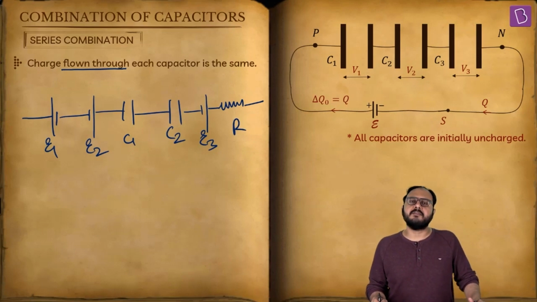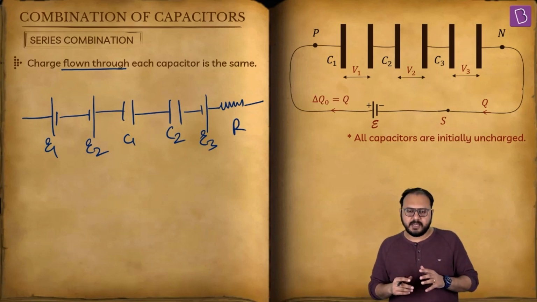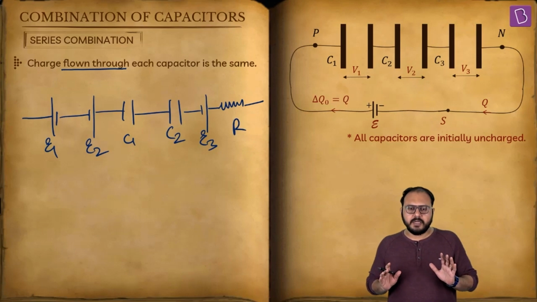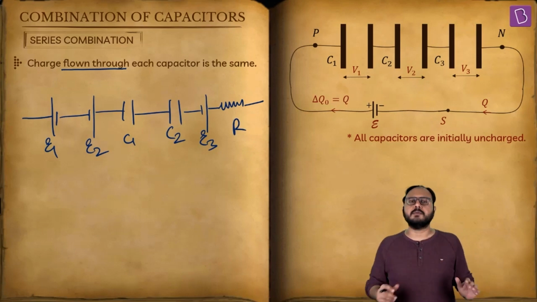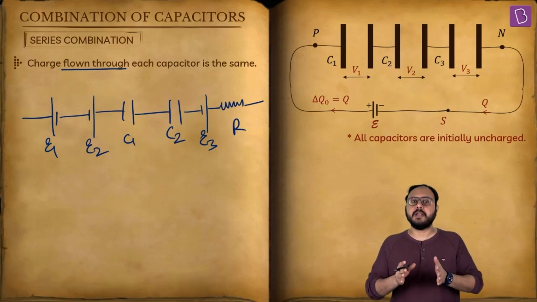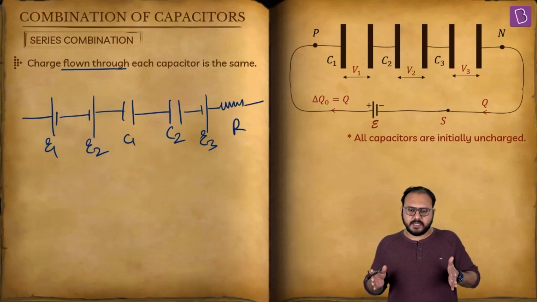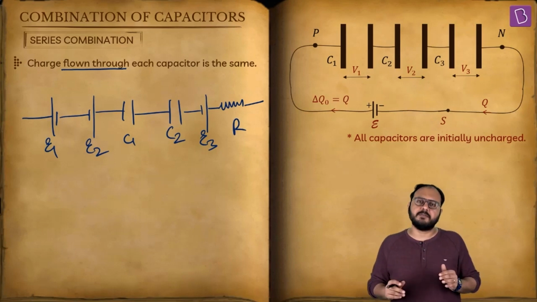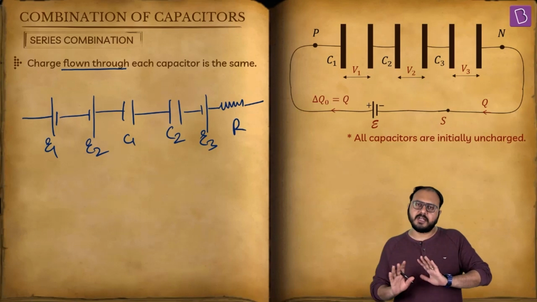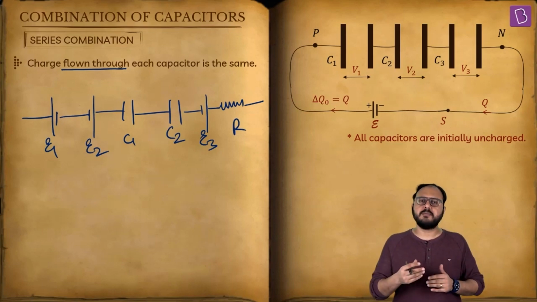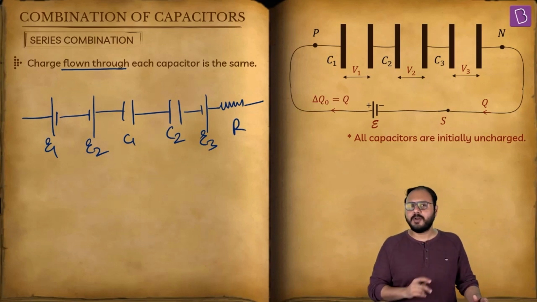What does current behave as? Current behaves as if it is the volume rate of a river. As long as it is one river itself, the volume of the water ideally is going to be the same. Velocity might change, but the volume rate remains the same.